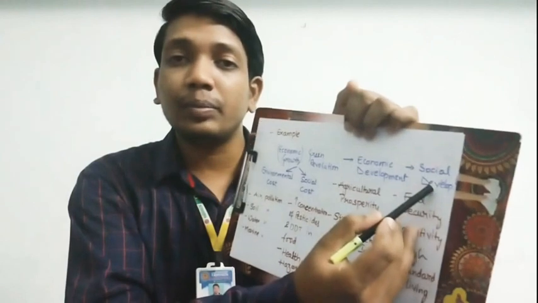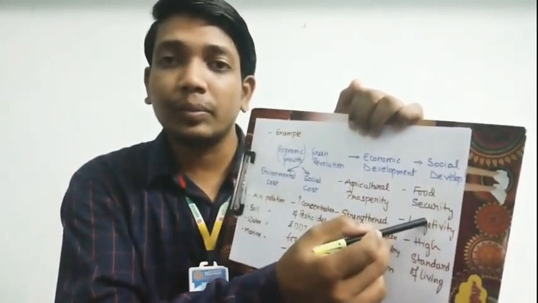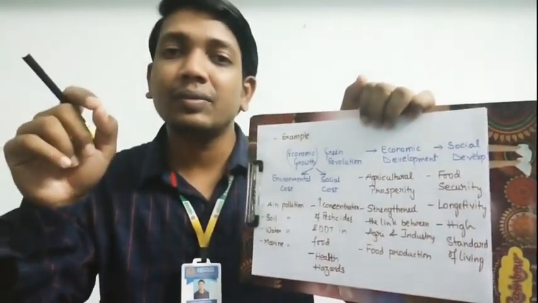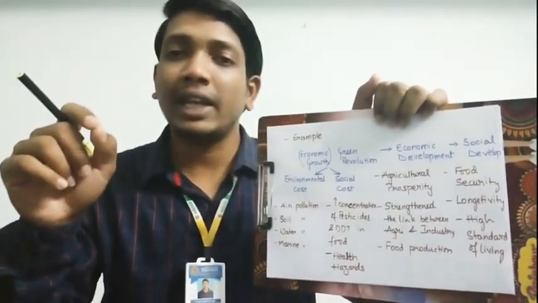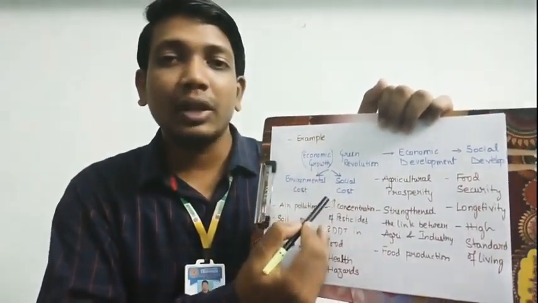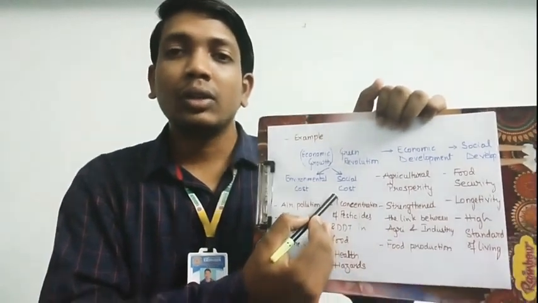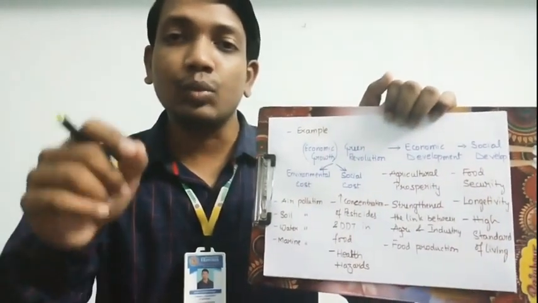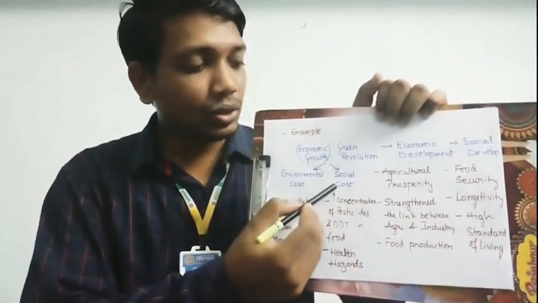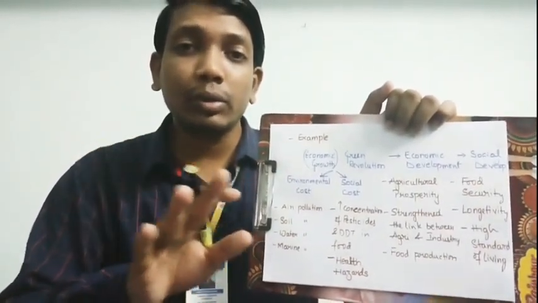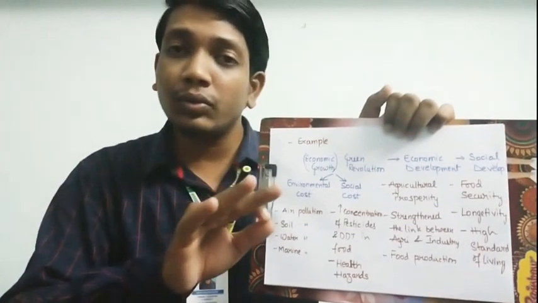So the social development would be of any value only if it is more than the environmental cost plus the social cost. As long as the social benefits are more than environmental cost and social cost, there is no problem in the economy, in the environment, or with the development.